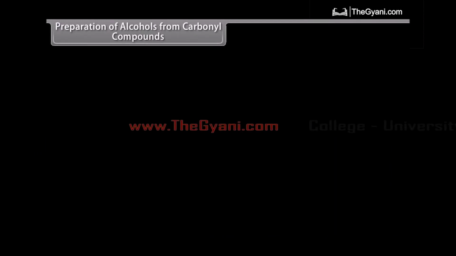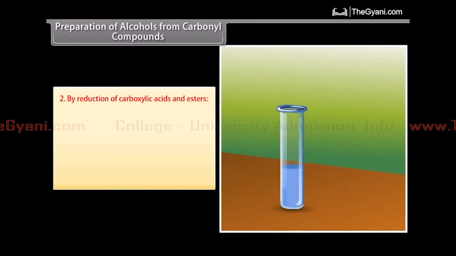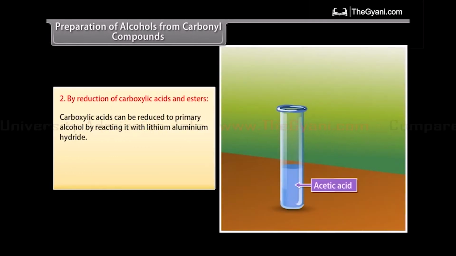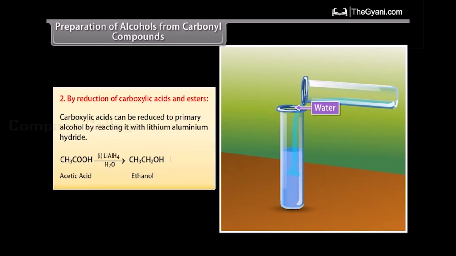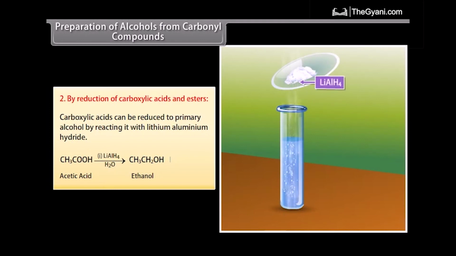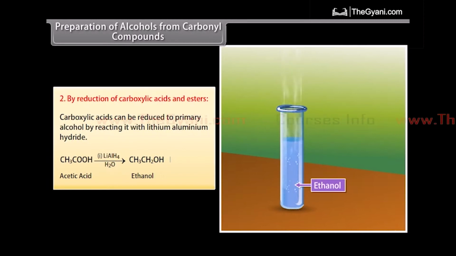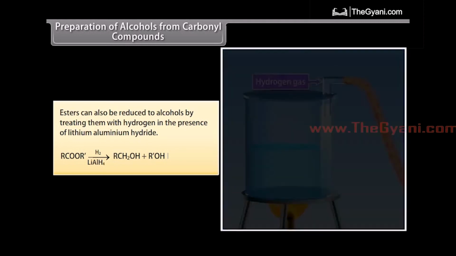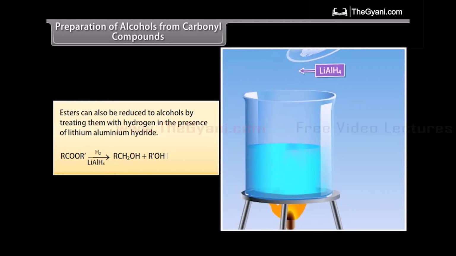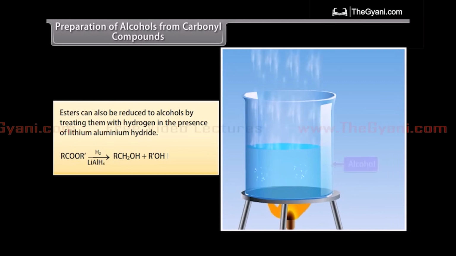From carbonyl compounds. By reduction of carboxylic acids and esters. Carboxylic acids can be reduced to primary alcohols by reacting them with lithium aluminium hydride. Acetic acid reduced with lithium aluminium hydride, followed by water, forms ethanol. Esters can also be reduced to alcohols by treating them with hydrogen in the presence of lithium aluminium hydride.